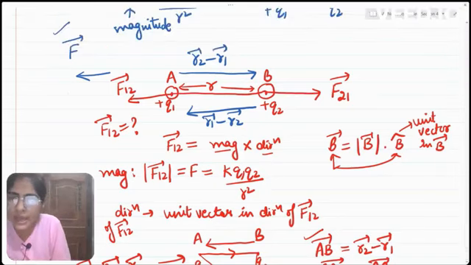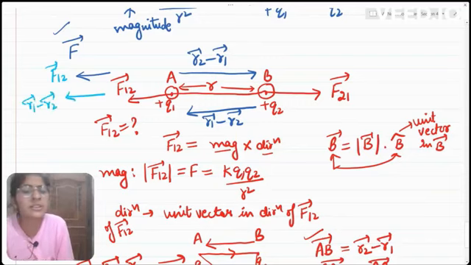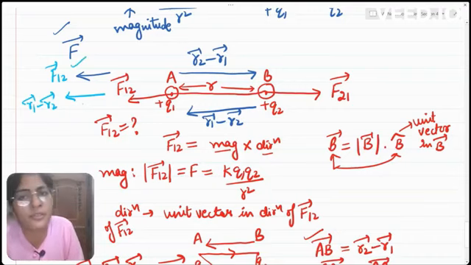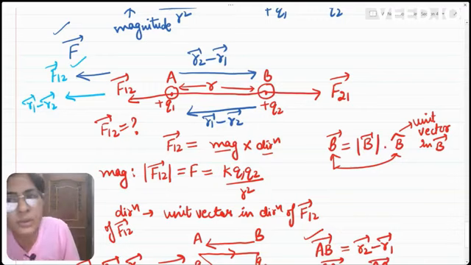Here we can see that F12 is in this direction and r1 vector minus r2 vector is in this same direction. So if we have to represent the direction of F12, we can say that the unit vector representing F12 is same as the unit vector representing r1 minus r2, because both have the same direction.